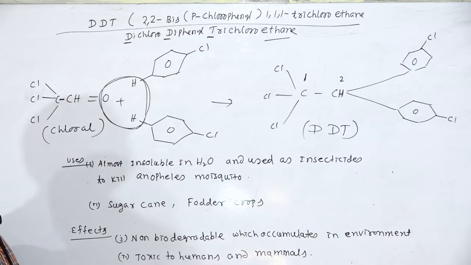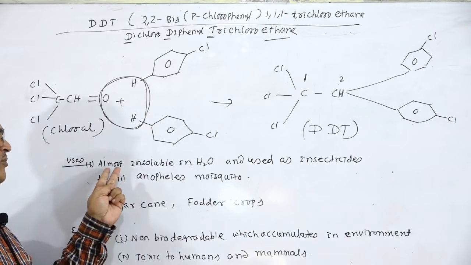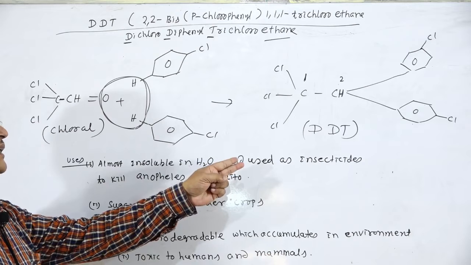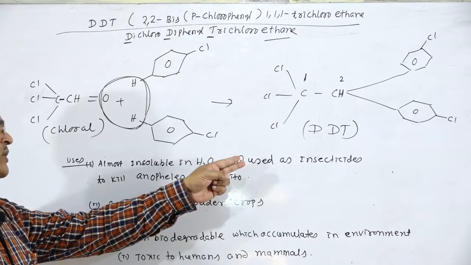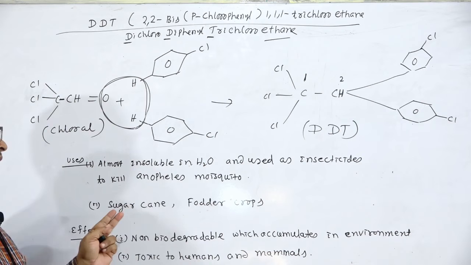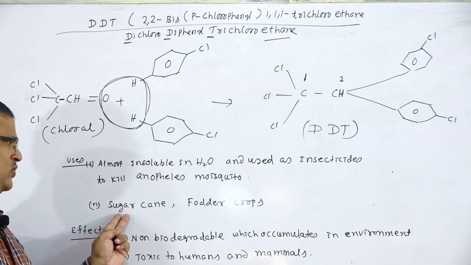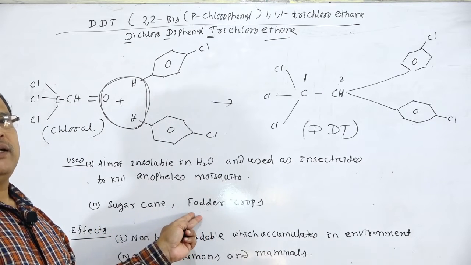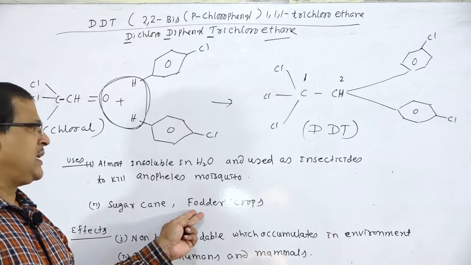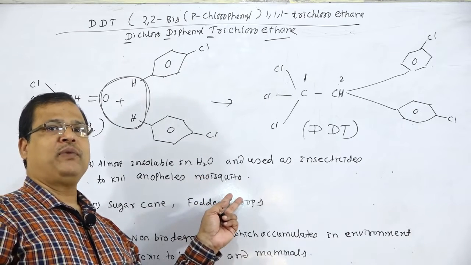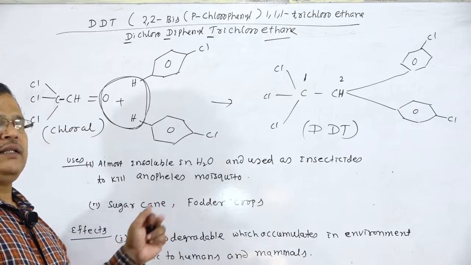Then what are the uses of this compound? It is almost insoluble in water and used as an insecticide to kill the Anopheles mosquito. It is also used on sugar cane or fodder crops to protect them from different diseases.